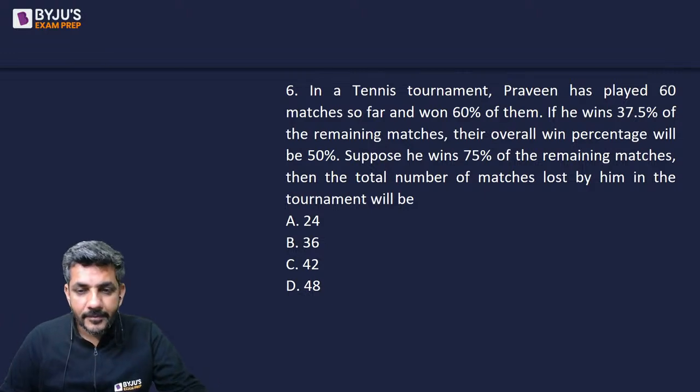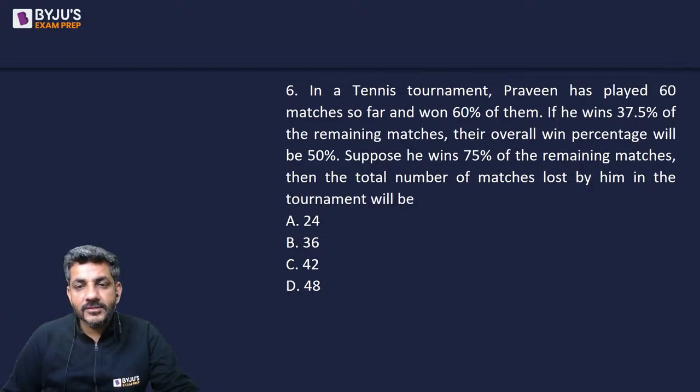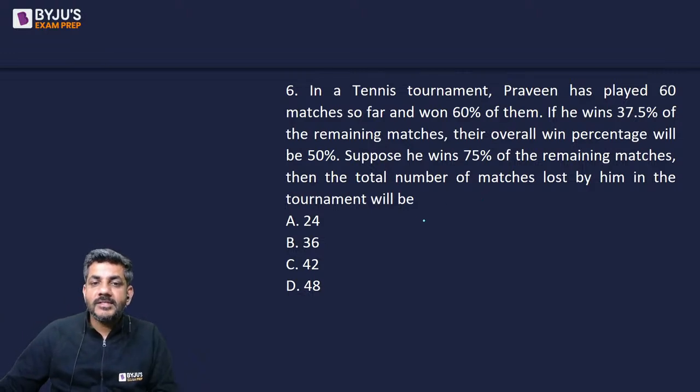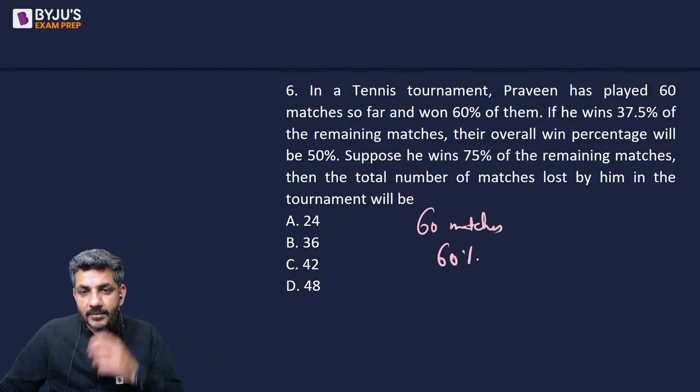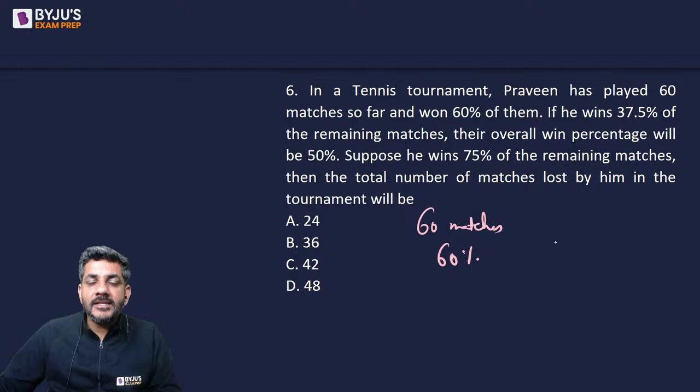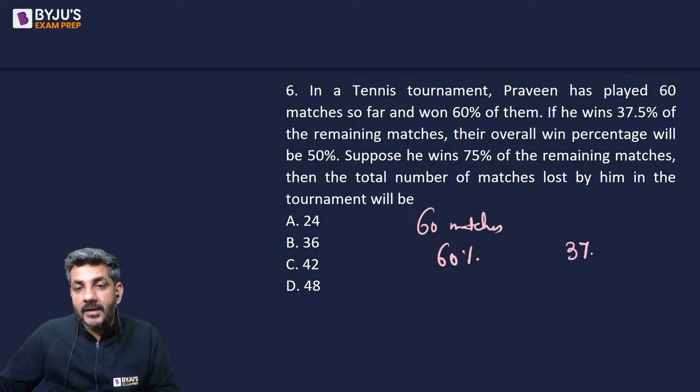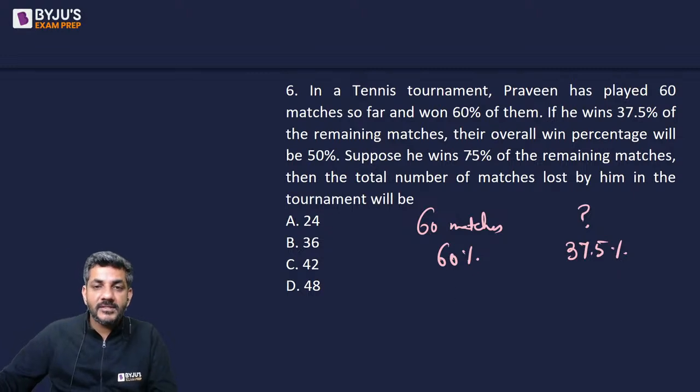Let's start solving it. He says in a tennis tournament, Praveen has played 60 matches so far and won 60% of them. So he has played 60 matches and he has won 60% of them. If he wins 37.5% of the remaining matches, now remaining matches are how many that we do not know, but उसमें से 37.5% जीत जाता है. The overall win percentage will be 50%. तो overall 50% आ जाएगा.